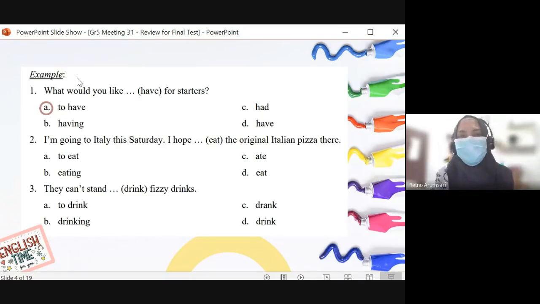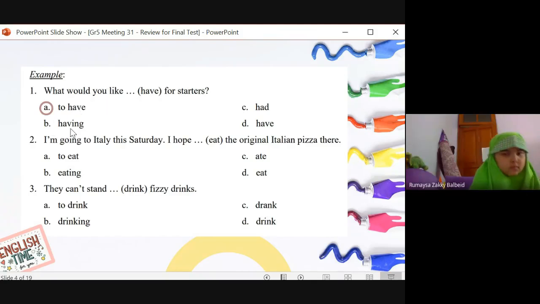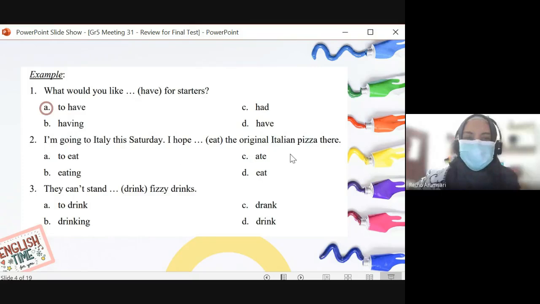I want to eat, I would like to eat, I would like to have. Remember that would like is the same as want, but would like and like are different. So when you use would like, you use to have. Do not look at these options, these options are wrong. Choose between to have or having, to eat or eating, to drink or drinking.